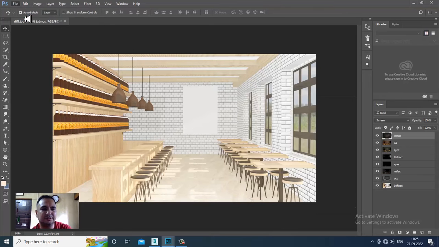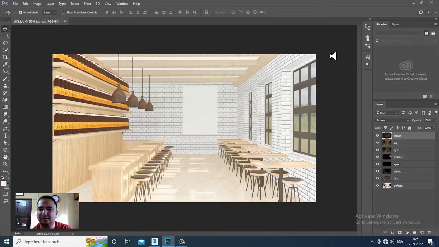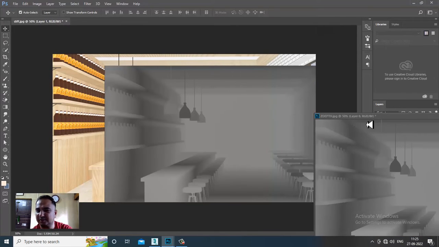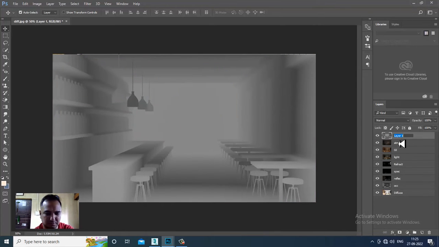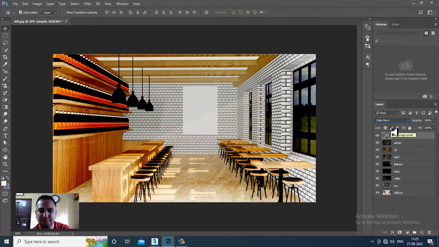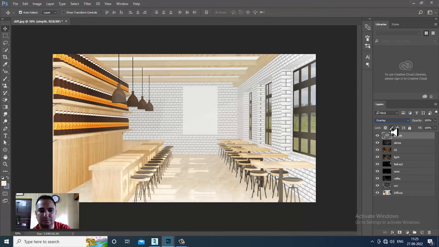Again, go into this. Let's add the ZDepth pass. So this is your ZDepth pass. Again, I'll go into this. Okay, I've added this overlay over here.